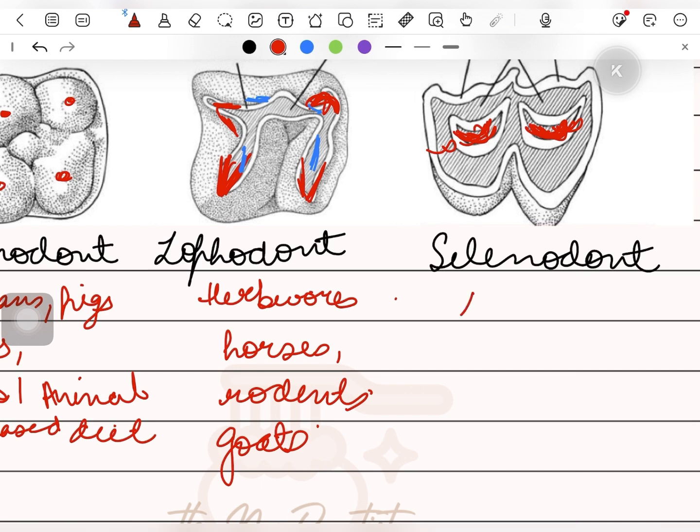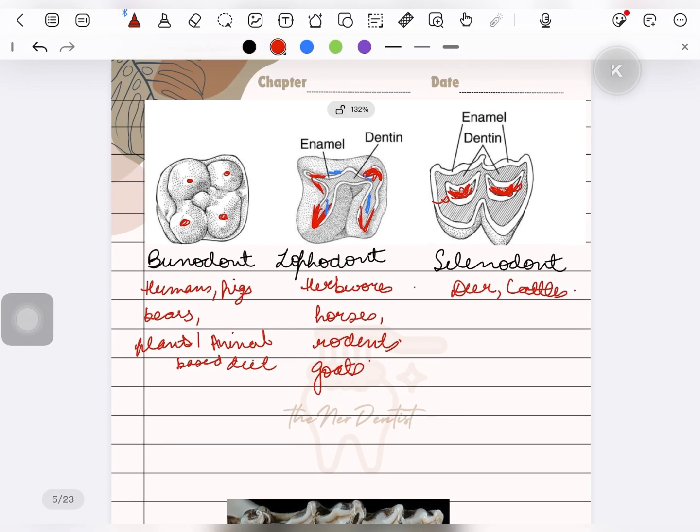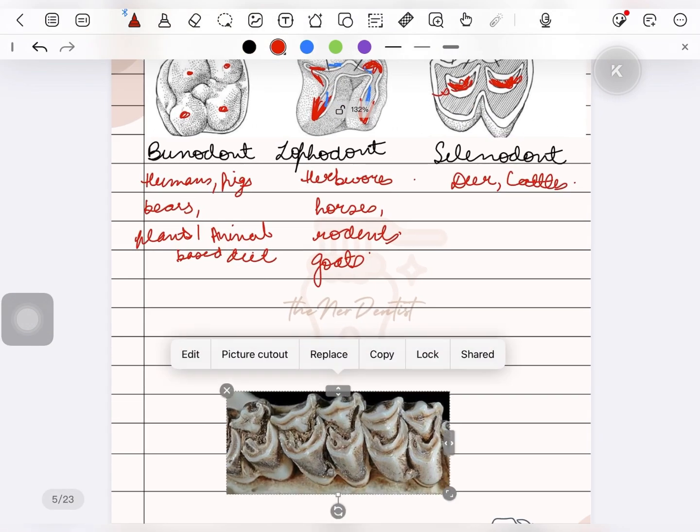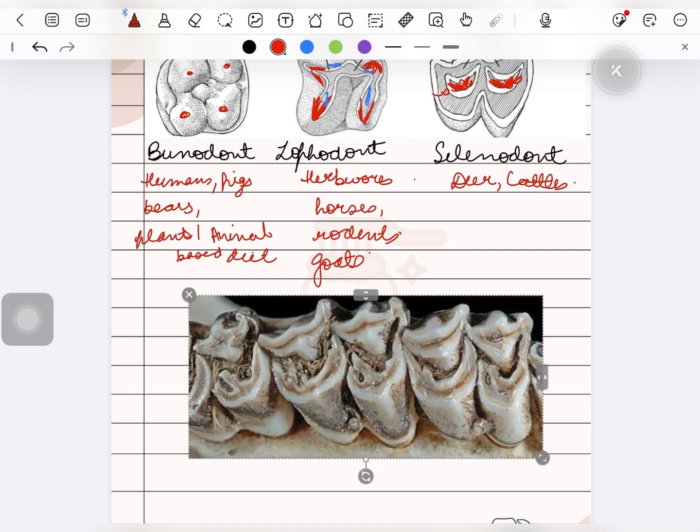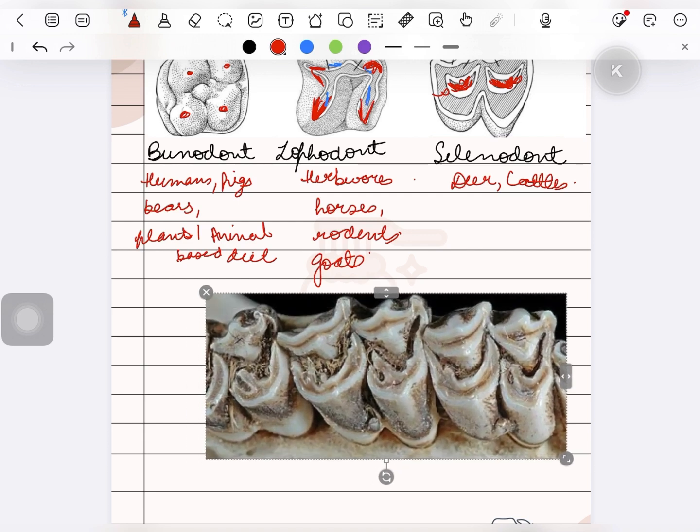This is also seen in deer and other cattle, the ones who usually eat grass. There's another picture. This is the picture of selenodont. You can see these crescent shaped ridges.